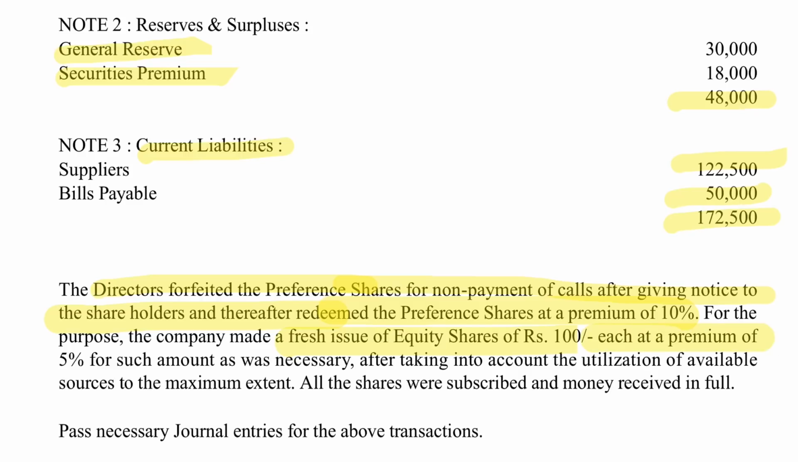For the purpose of redemption, the company makes a fresh issue of equity shares. It is not mentioned as to how much equity shares have to be issued. That we have to calculate. And they also make this fresh issue at a premium of 5%. But after taking into account the utilization of available resources, that is general reserve and securities premium. Therefore, it's a given that we have to issue fresh equity shares, but the only thing which is required is to calculate as to how many equity shares have to be issued. And they also say that all the shares were subscribed and money received in full.